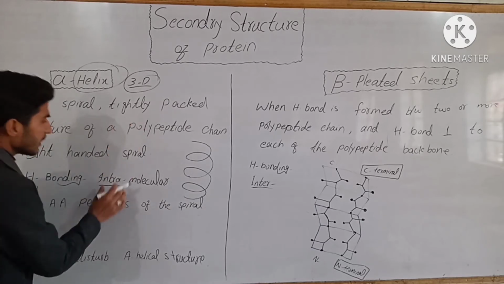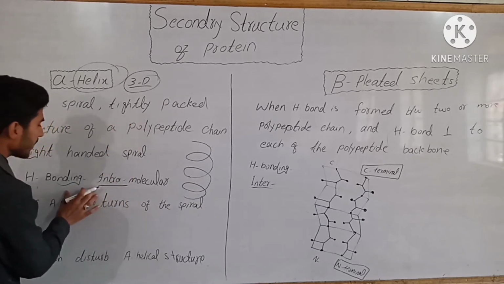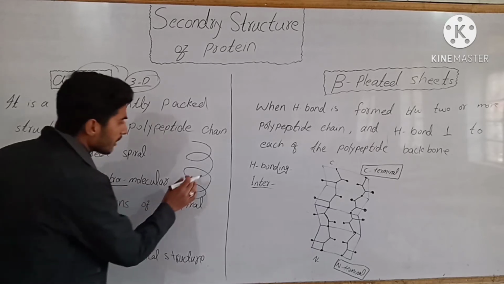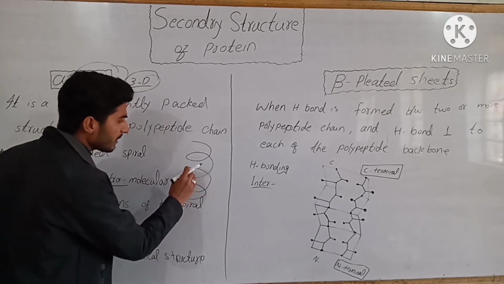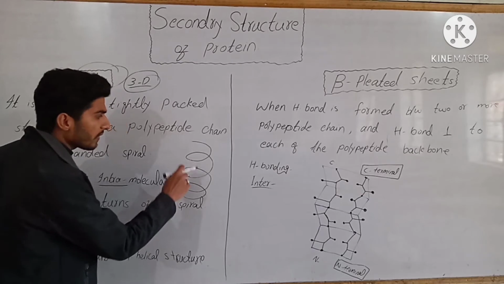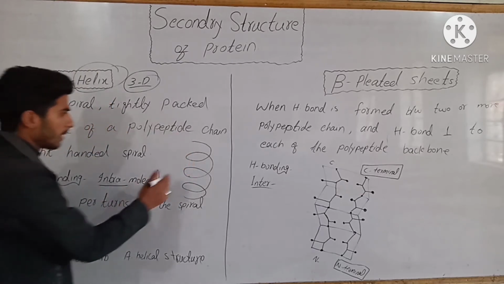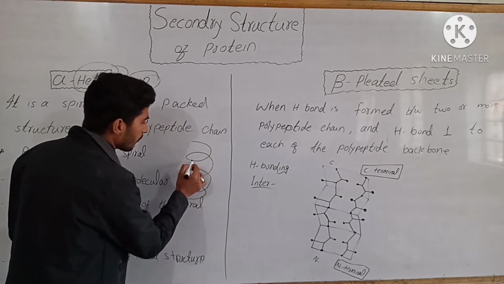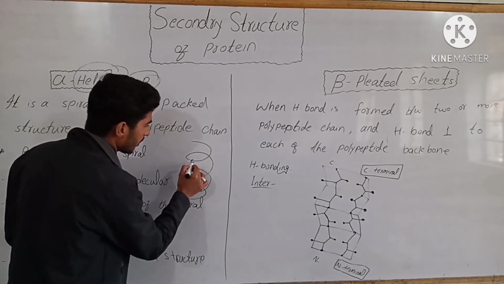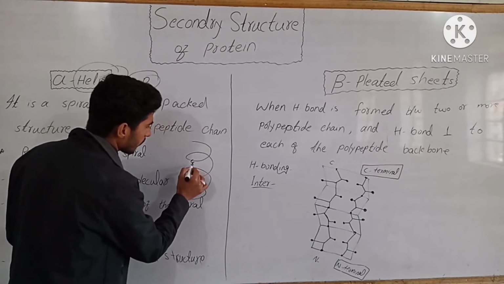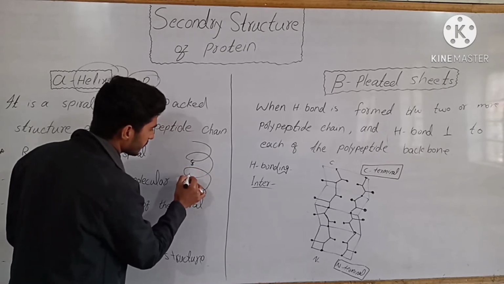In alpha helix, intramolecular hydrogen bonding is formed because the hydrogen bonding is formed between the different amino acids of a single polypeptide chain.